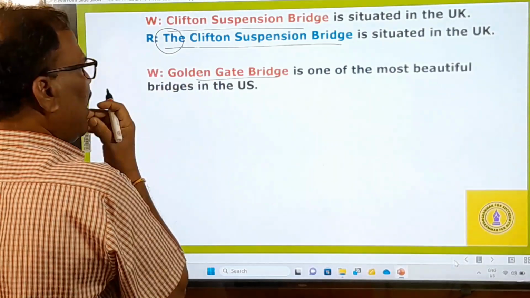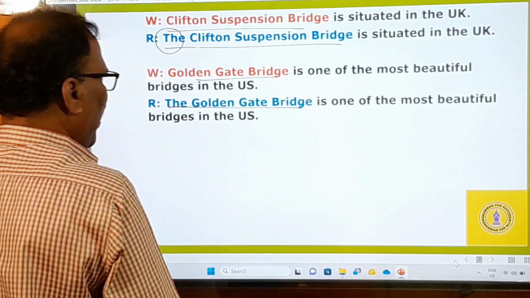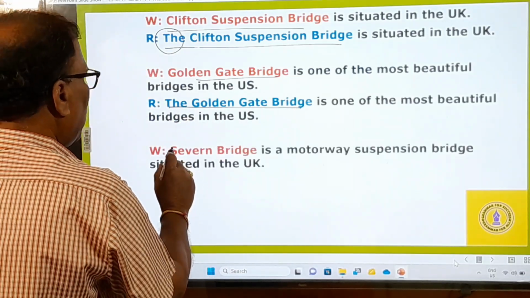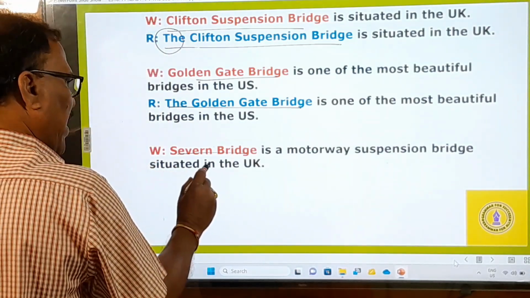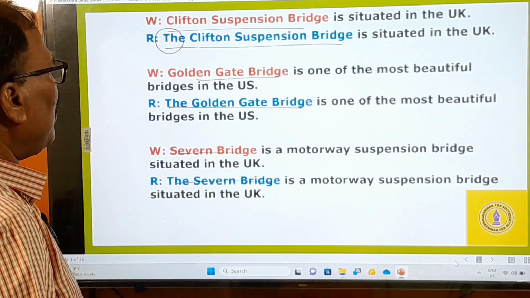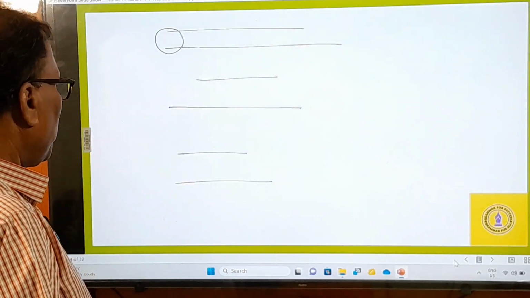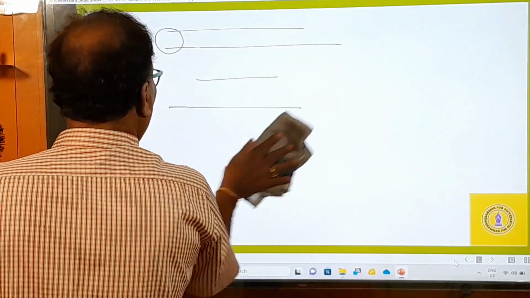You have to say the Golden Gate Bridge. And then Severn Bridge is a motorway suspension bridge situated in the UK, and you have to say the Severn Bridge. So before the names of bridges, we have to use the definite article.